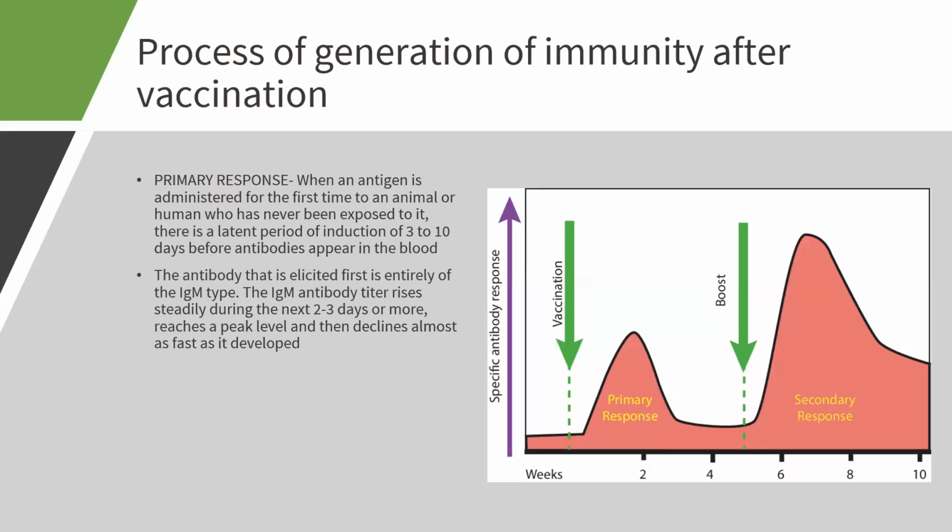So, the process of generation of immunity after vaccination. It's the primary response when the antigen is administered first to a human who has never been exposed to it. There is a latent period of induction of 3 to 10 days before the antibodies appear in the blood. The antibody that is elicited first is entirely of IgM type when the vaccination is administered. Later, for 2 to 3 days or more, it reaches the peak level and then it declines almost as fast as it develops, between 2 to 4 days.